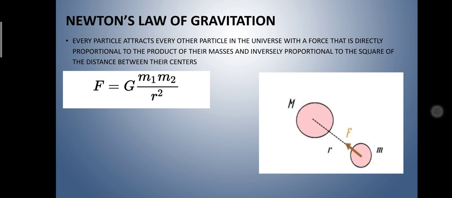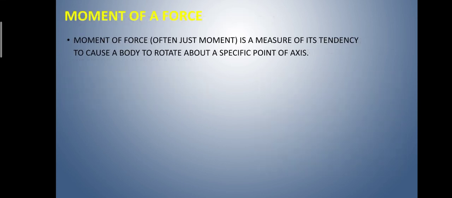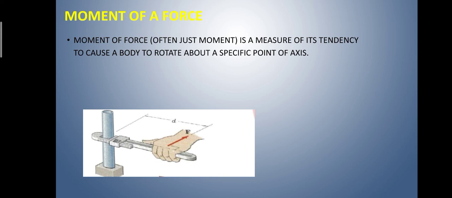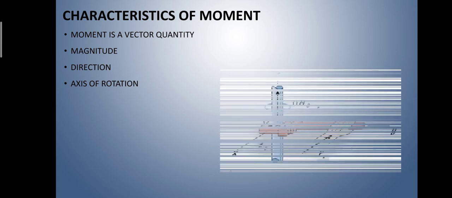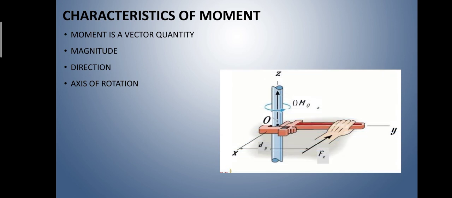Moment of force. Moment of force is a measure of its tendency to cause a body to rotate about a specific point or axis. From the image, we can say that the magnitude depends only on F and d. Characteristics of moment. Moment is a vector quantity having magnitude, direction, and axis of rotation. The unit of moment is Newton meter. The moment arm is d as shown in the figure. Moment of force can be explained on the basis of the right hand rule.